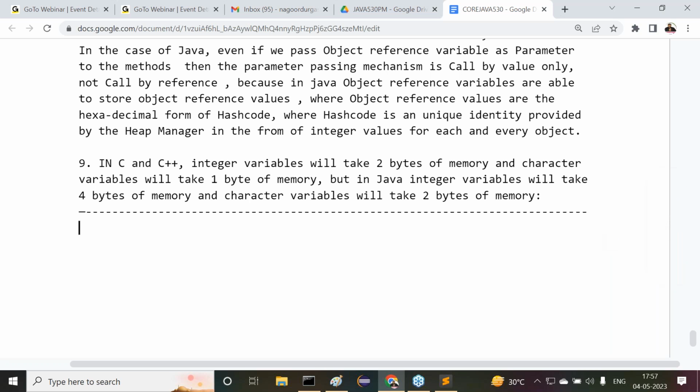Now come to this point. First of all, what is the point I'm telling? Please read out this point, all of you. In C and C++, memory allocation for the primitive data types. Tell me what the primitive data types are: byte, short, int, long, float, double, boolean, char. 8 are available.